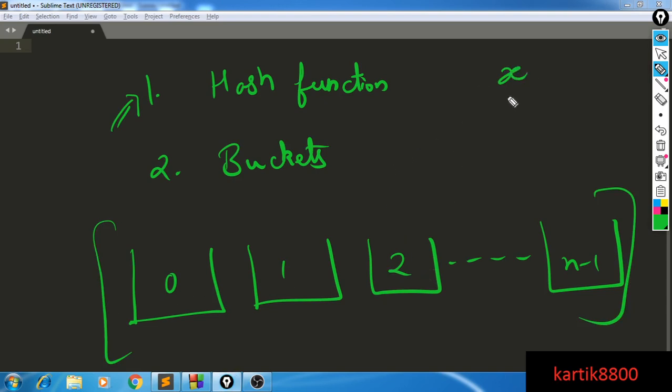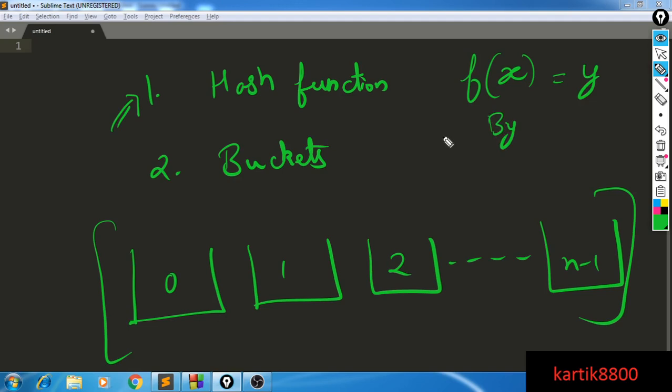Here is what you will do. You will calculate the hash of x. It will be an integer from 0 to n minus 1. Even if x was very large or negative, the hash of x will always be an integer from the range 0 to n minus 1. And whatever this particular integer is, let's say it turns out to be y, then you will take the bucket y and insert x into the yth bucket.